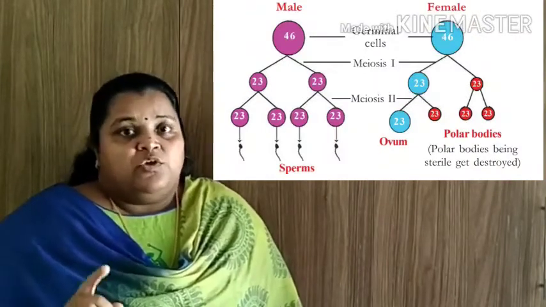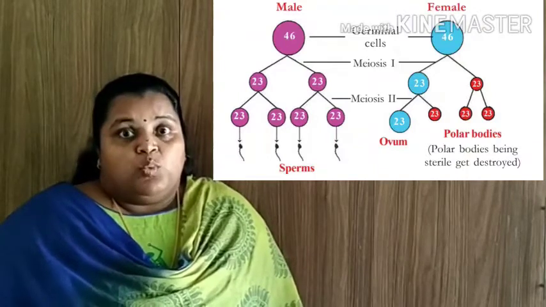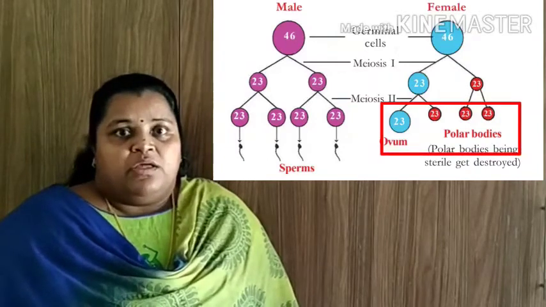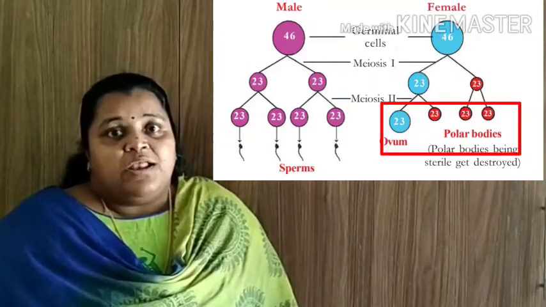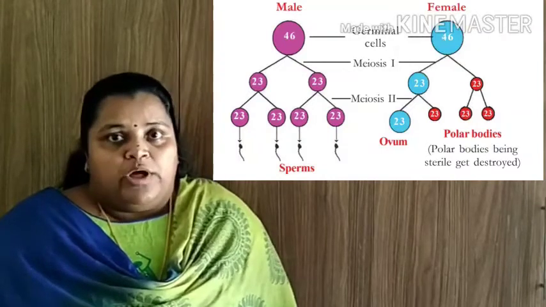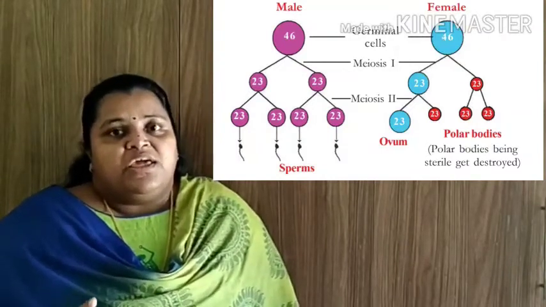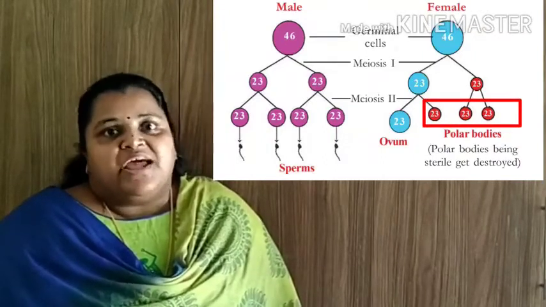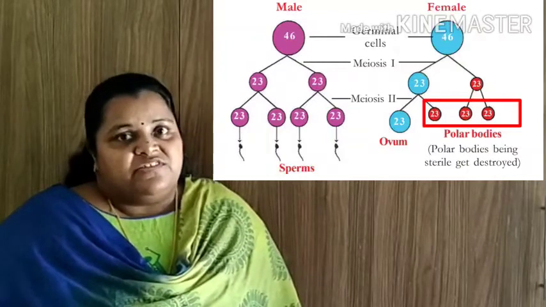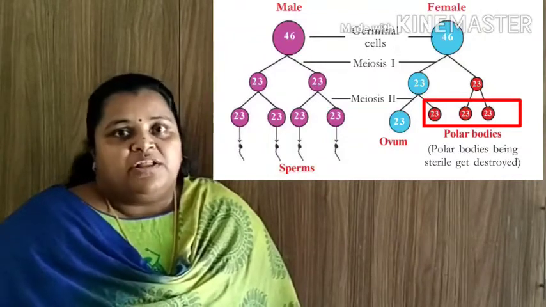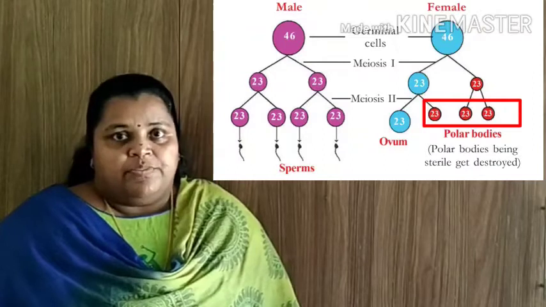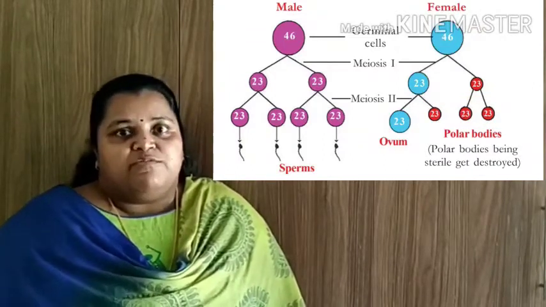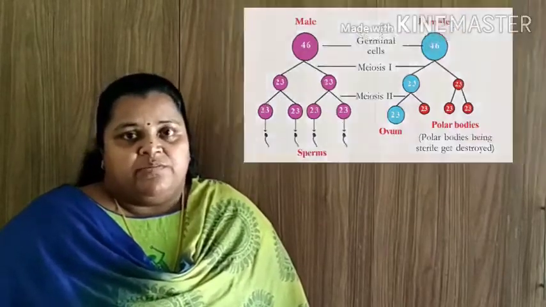That is, during meiotic division, one germinal cell divides into 4 daughter cells. Out of these 4 daughter cells, one is a large ovum and the remaining 3 are polar bodies. Polar bodies are sterile bodies, so they get destroyed. They cannot take part in the process of fertilization. I hope you understood how gametes are formed during meiotic division.